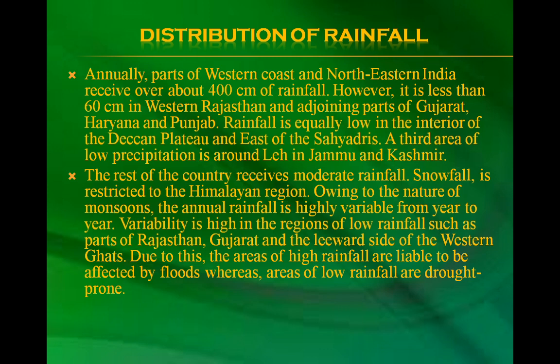Owing to the nature of the monsoon, the annual rainfall is highly variable from year to year. Variability is high in the regions of low rainfall, such as parts of Rajasthan, Gujarat and the leeward side of the Western Ghats. Due to this, the areas of high rainfall are liable to be affected by floods, whereas areas of low rainfall are drought prone.